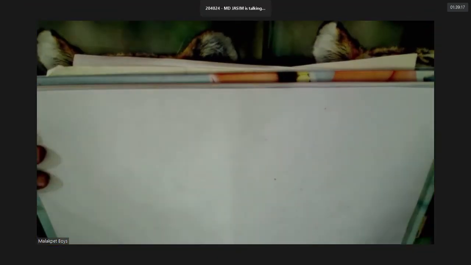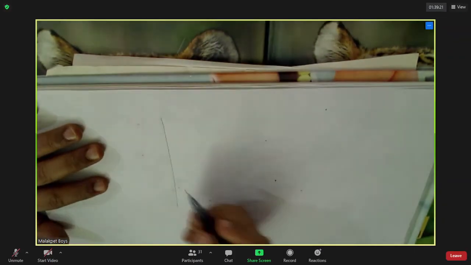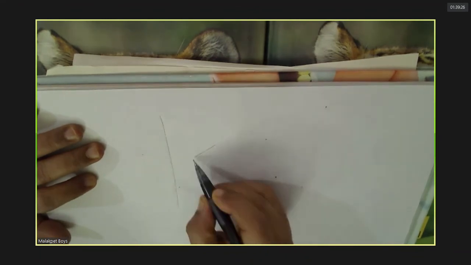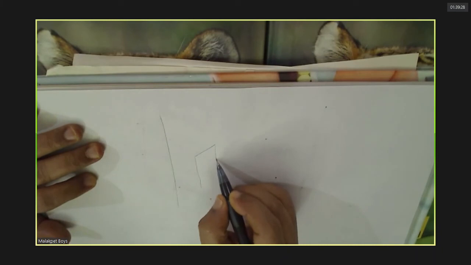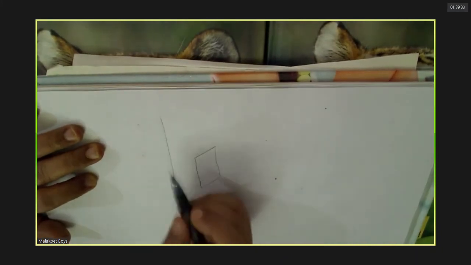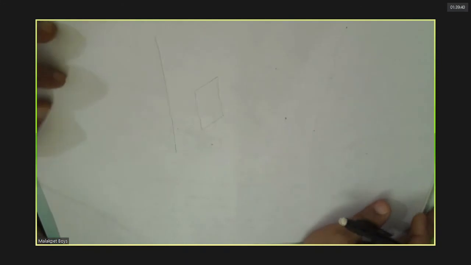Shall I explain once again? Yes, sir. One more time. He has given a wire and he has kept one plate like this. Definitely lines of force will come like this. So you know that we have to assume some surface which is symmetrical around the wire. That will make things easier for us. So here, this is what he has given.